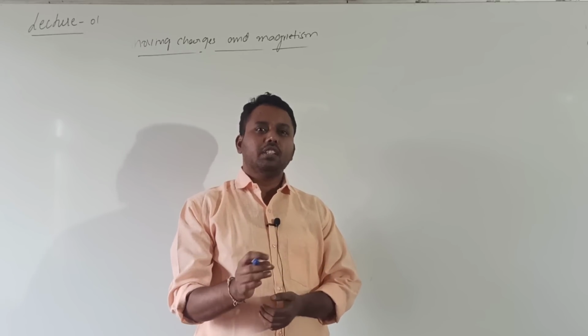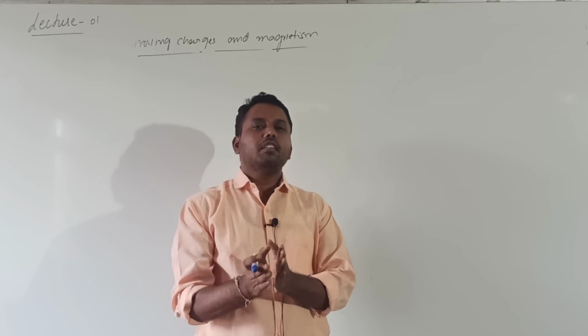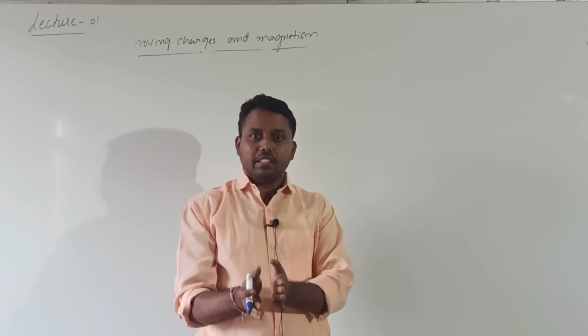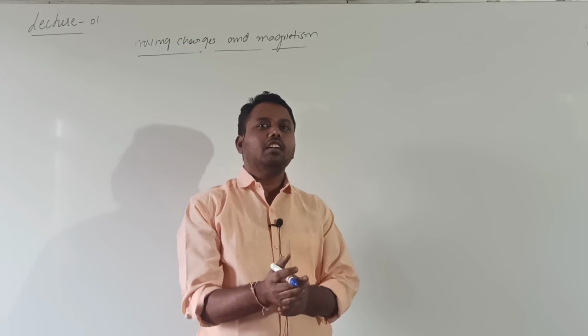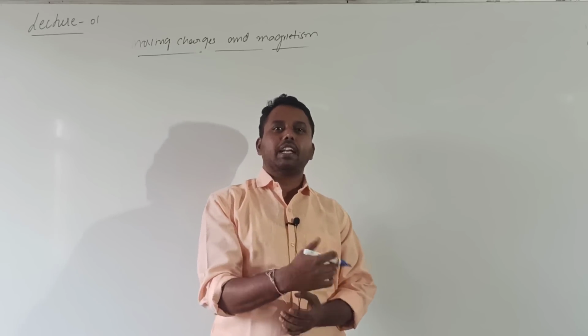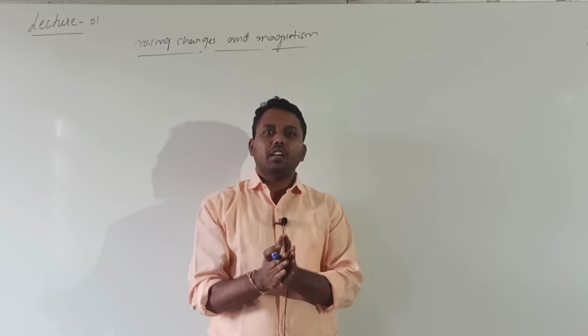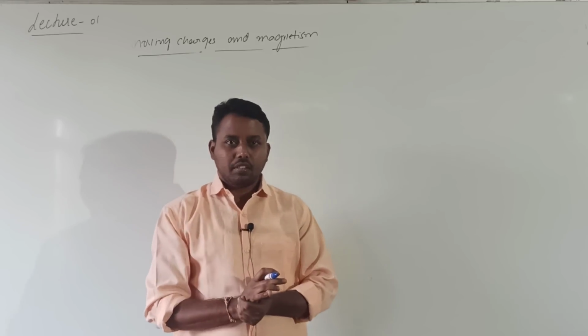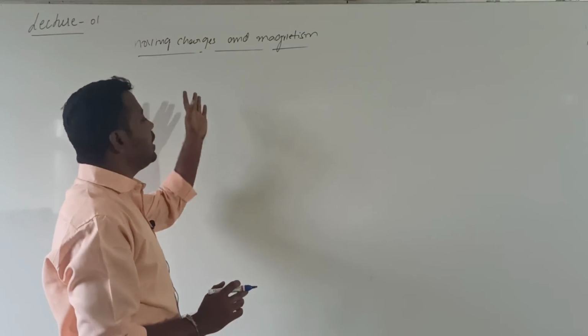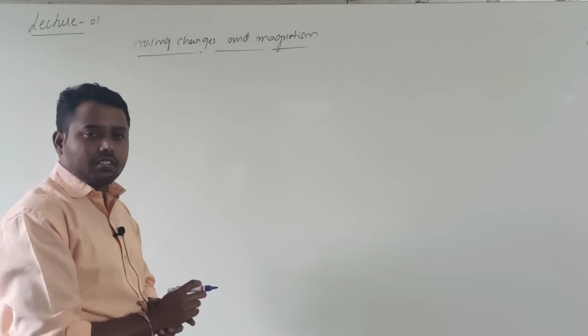It is also interrelated with the next chapters, like magnetism and matter, EMI and AC current. Very important and very interesting chapter. This chapter comes under electrodynamics.